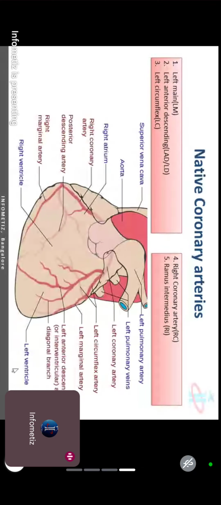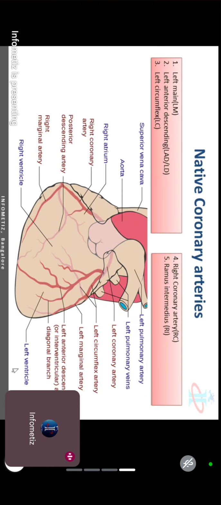Okay. So now there are 5 blood vessels. The name is the left main coronary. This is known as the coronary artery. An artery carries oxygenated blood. We just started this chapter; earlier we were just revising the previous chapter. So coronary artery. Someone will ask here, what is a coronary artery? Coronary arteries are carrying blood towards the heart muscle. In one line: coronary arteries are the arteries responsible for delivering blood to the heart muscle.